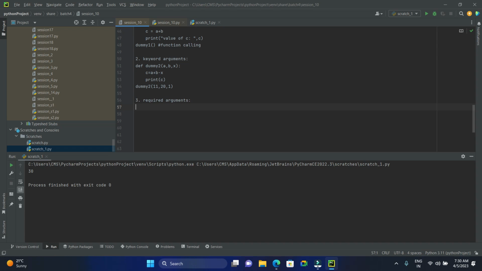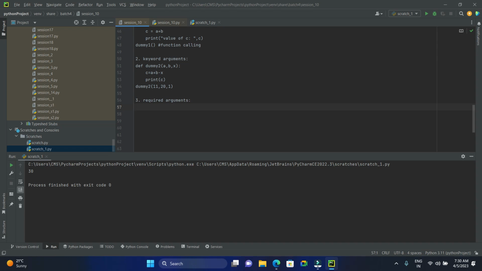The count of the required arguments in the method or function call must be equal to the count of arguments provided while defining the function. This is defining the function, and this is calling the function, right? Here we are calling the function, here we are defining the function.